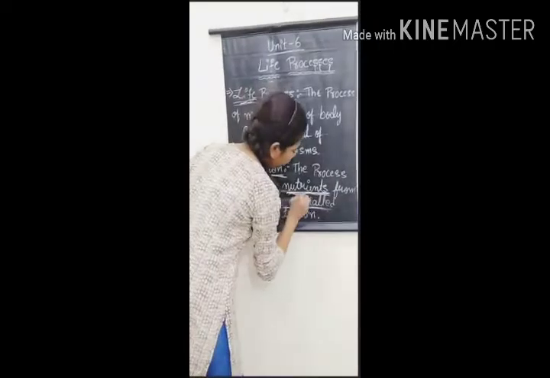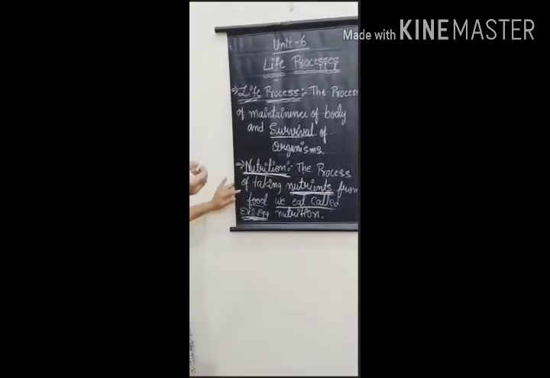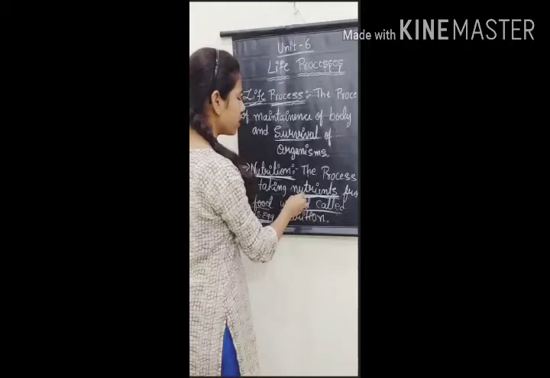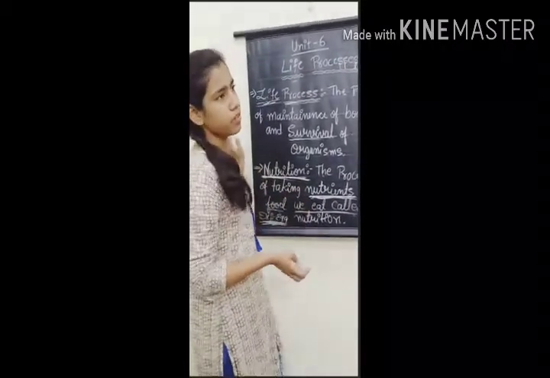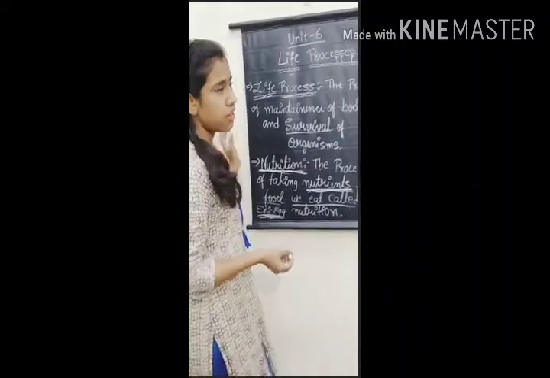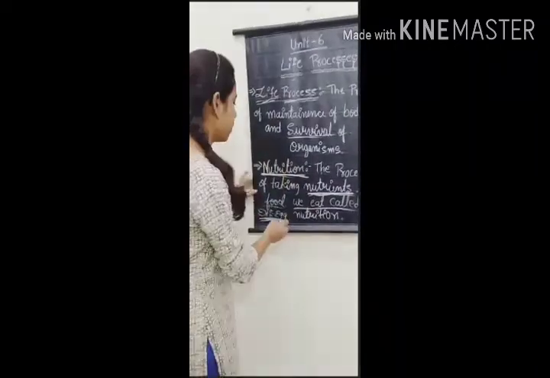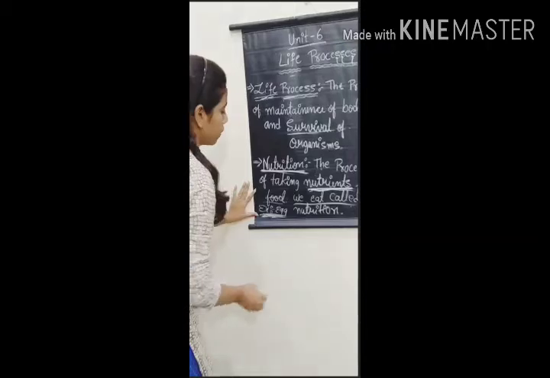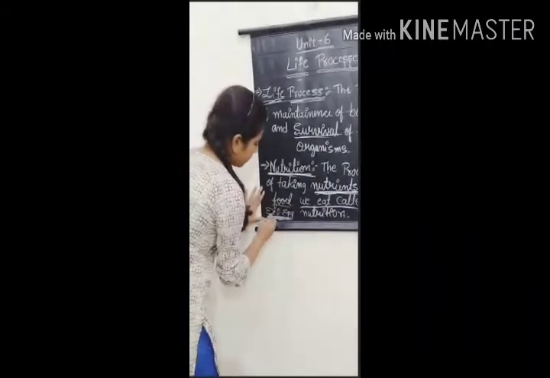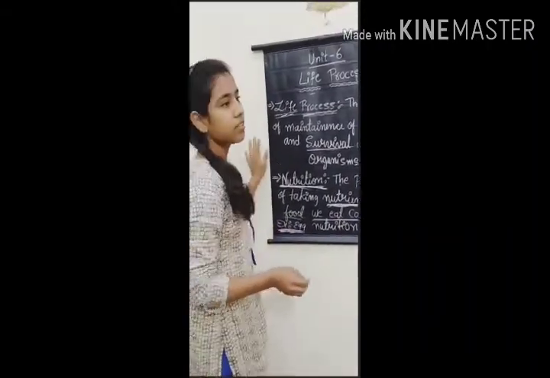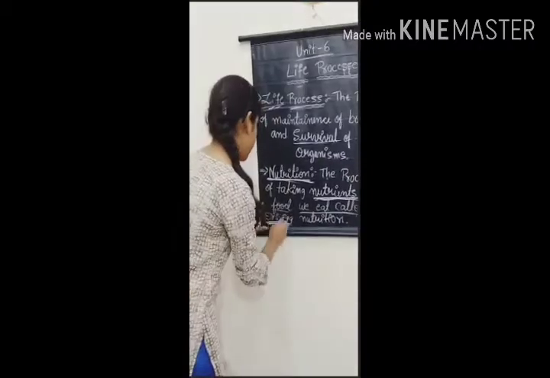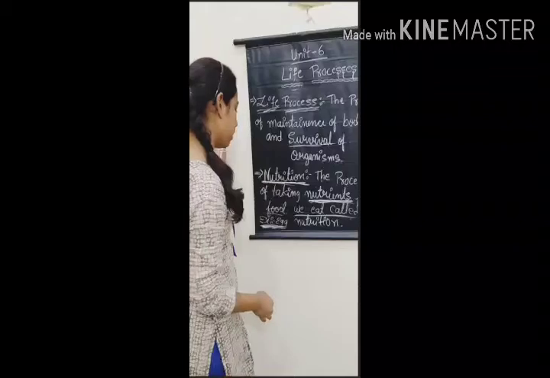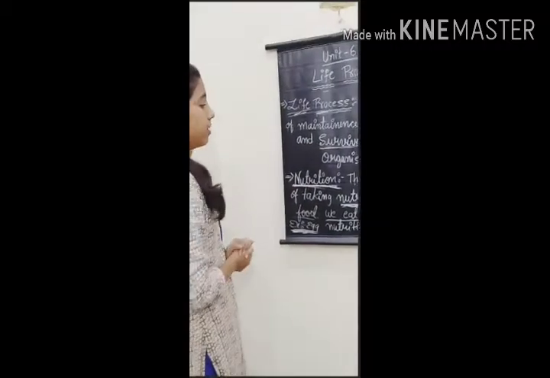You need to know what the nutrients are. Nutrients are proteins, vitamins, minerals, calcium and carbohydrates. These are the nutrients we take through food. I have written an example here: egg. Egg contains proteins, right? It has a high protein content.